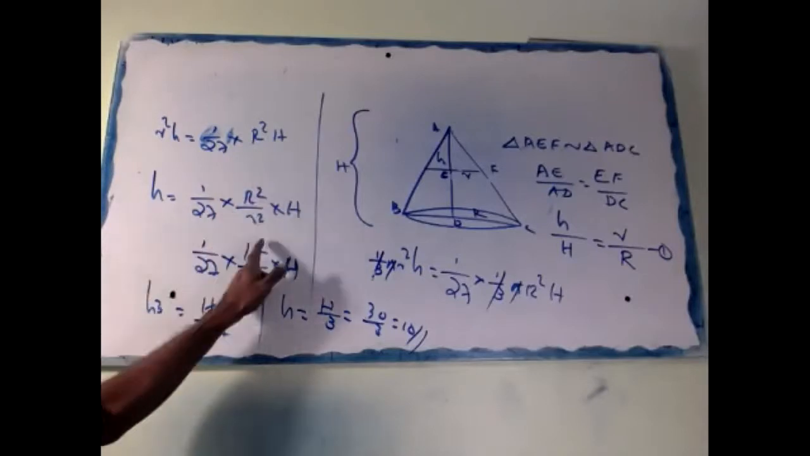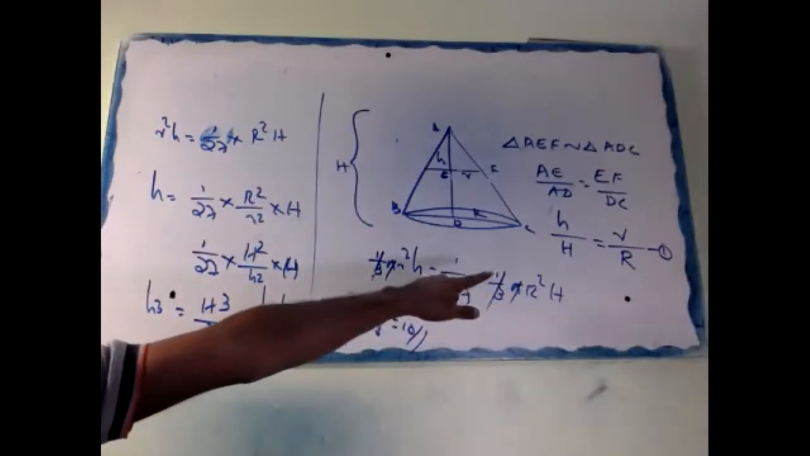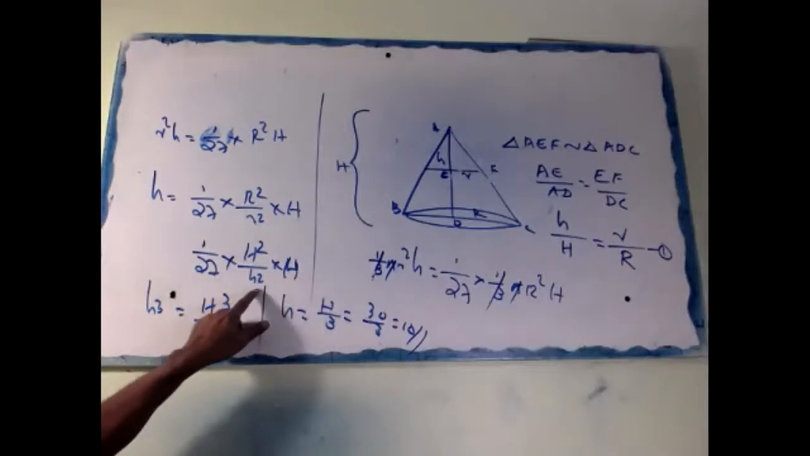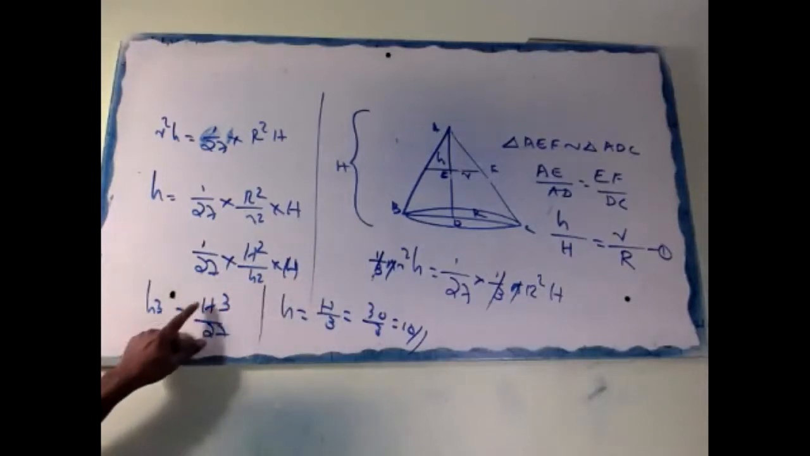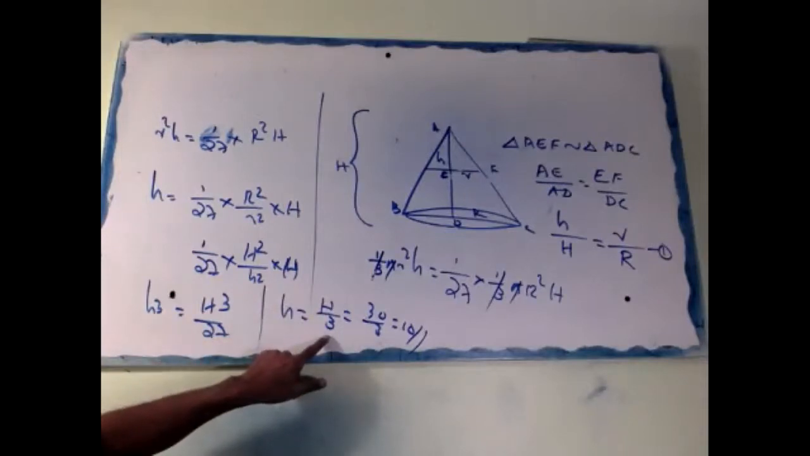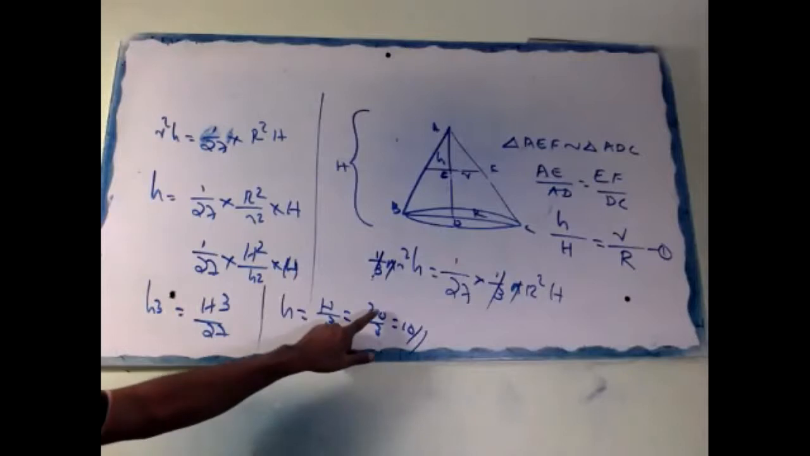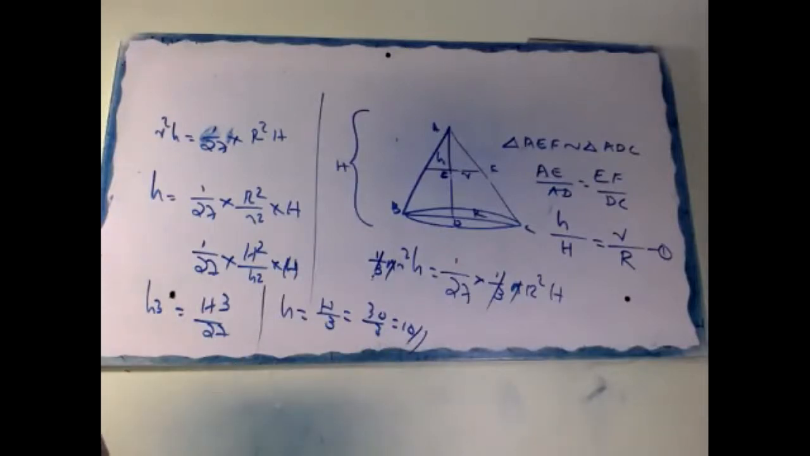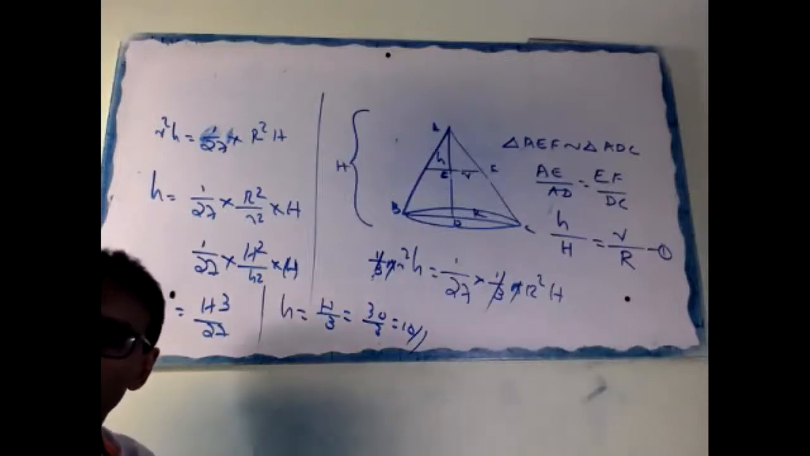But this r square by R square we know from equation 1: small h square by capital H square, equal into H. H square going here. So h cube equal to capital H cube by 27. So h equal to H by 3, the cube root. Then H is 30, so 30 by 3 is 10. Therefore, 20 centimeter from the base you have to cut. Okay. Now clear?